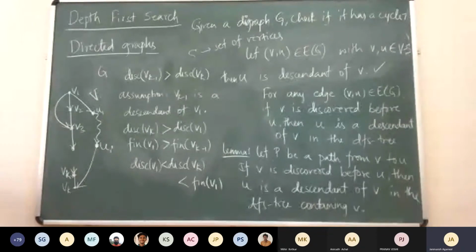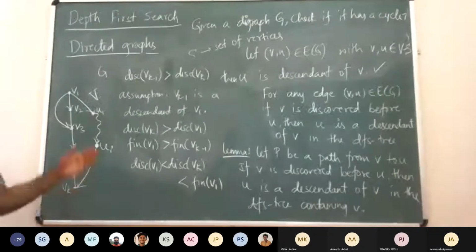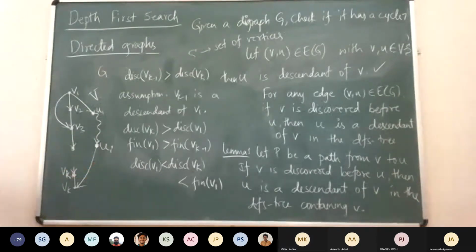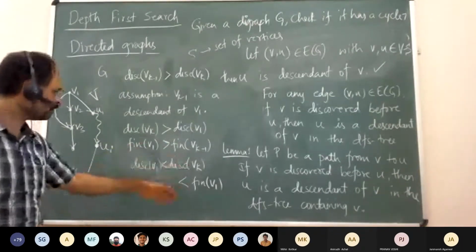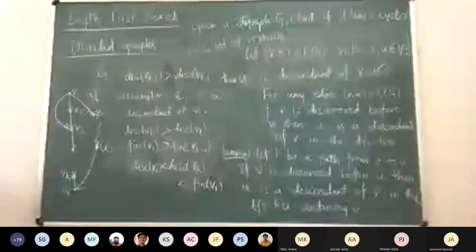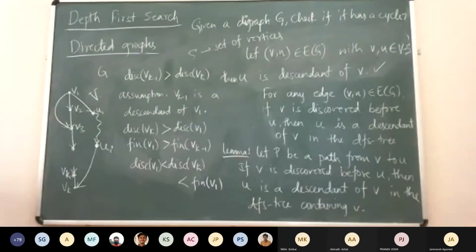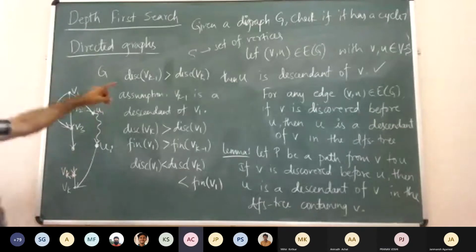Okay, Vk is discovered in between the discovery time of V1 and the finishing time of V1. Every vertex which is discovered in between the discovery time of V1 and the finishing time of V1 will be a descendant of V1. So that will say that Vk is a descendant of V1. So this is nice.